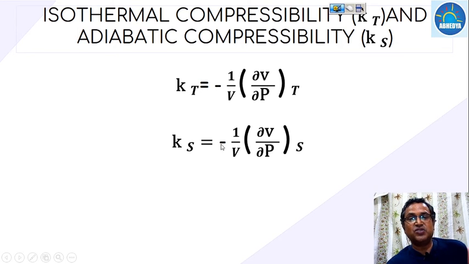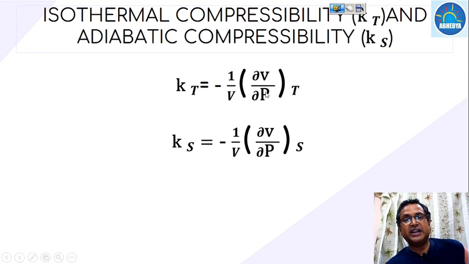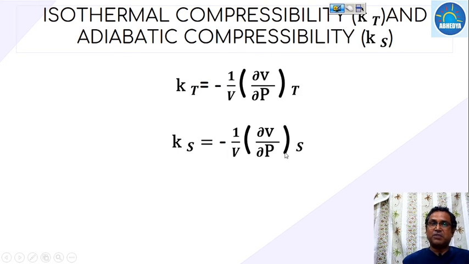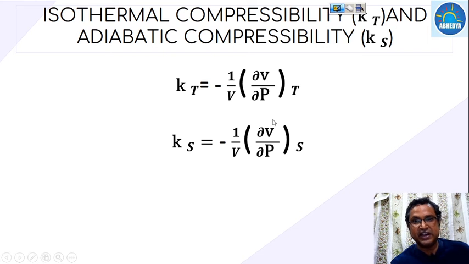And why are we using the negative sign? Because the value of the compressibilities will never be negative, and the slope of the pressure versus volume line, either for an isothermal process or for an adiabatic process, will always be negative. So this negative and negative will give you a positive value. So Kt and Ks have to be positive.